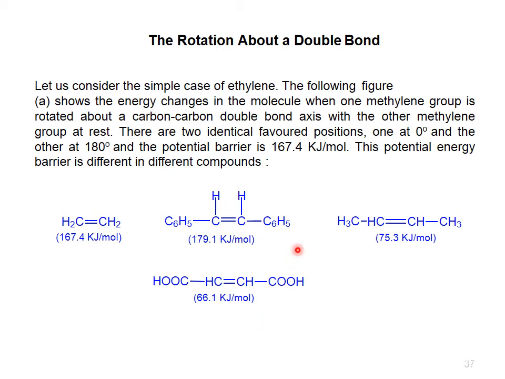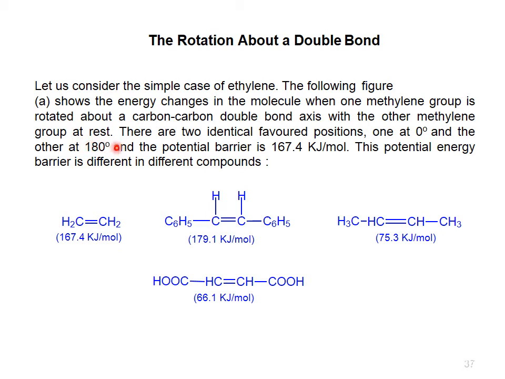Now there is rotation about a double bond. Let us consider the simple case of ethylene. The following figure of ethylene shows the energy changes in the molecule when one methylene group is rotated about the carbon-carbon double bond axis with the other methylene group at rest. There are two identical favored positions, one at 0 degrees and the other at 180 degrees, and the potential barrier is 167.4 kilojoules per mole.